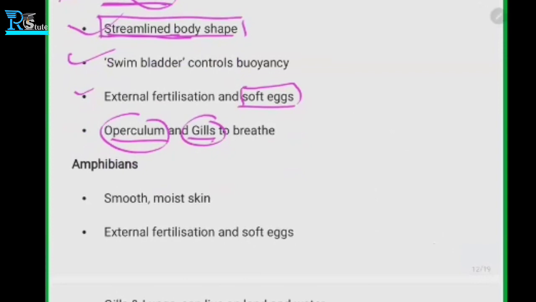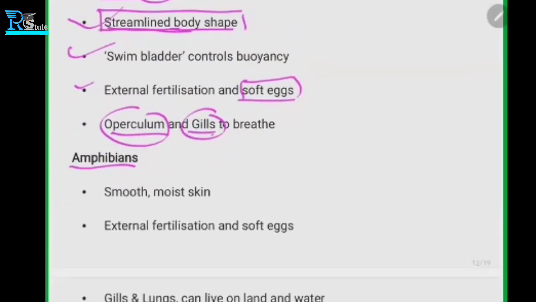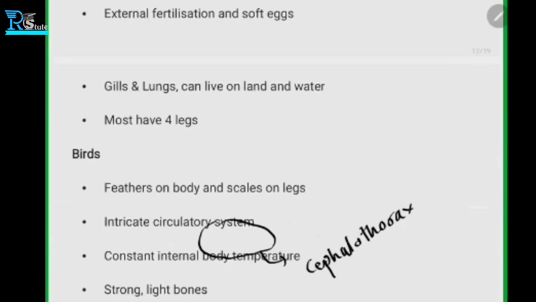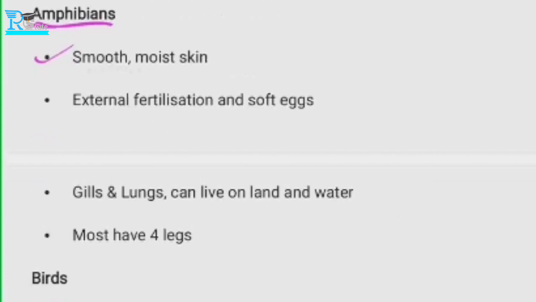Another vertebrate is amphibians. We can see an example also. Let's see what amphibians are. They have smooth and moist skin. The first part is related to the skin. So they have skin that is smooth and moist.